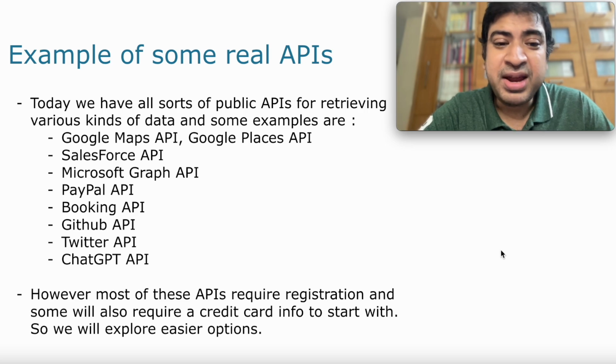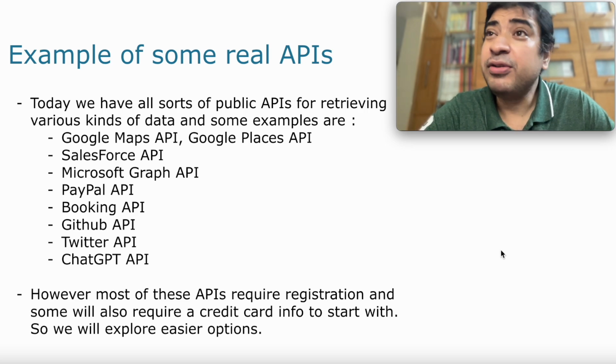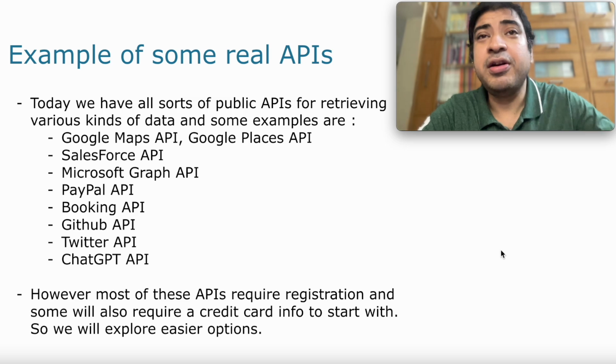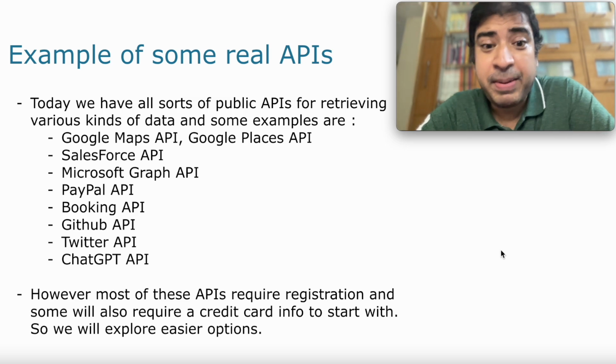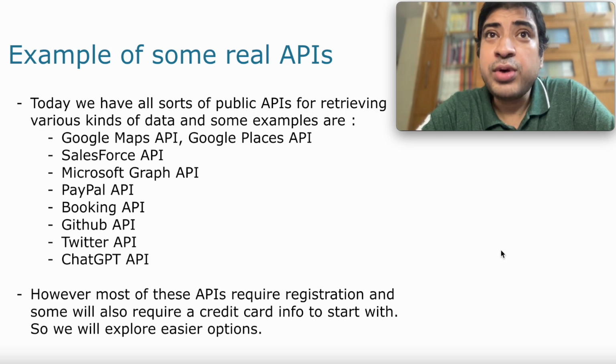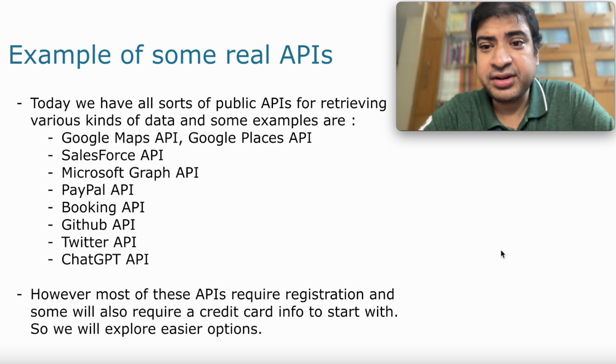Then there are also many other examples of APIs, like the Microsoft Graph API, via which you can find out details of a user and the hierarchy of the user and so many other things. The PayPal API can help you know about invoices, orders, payments, or transactions, everything.